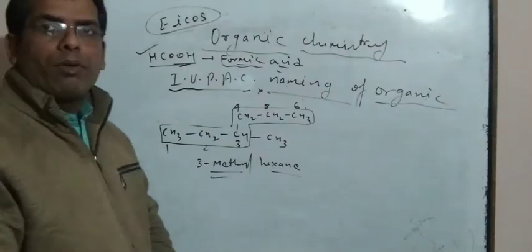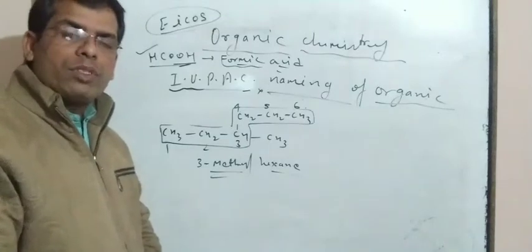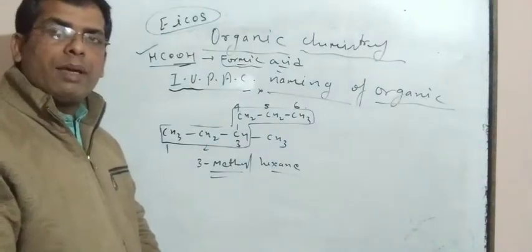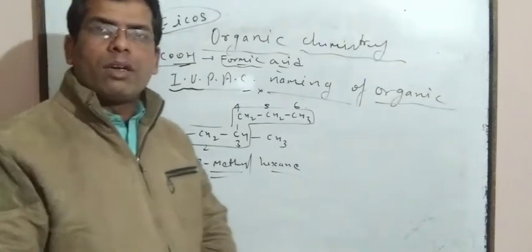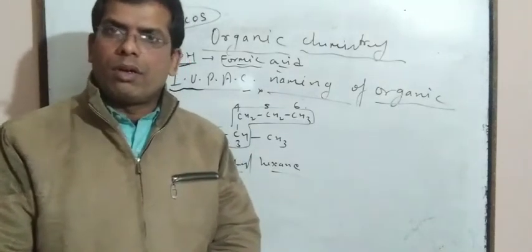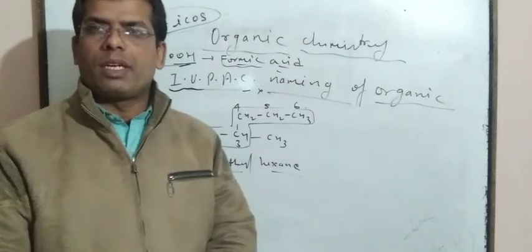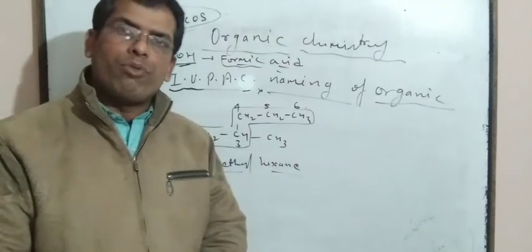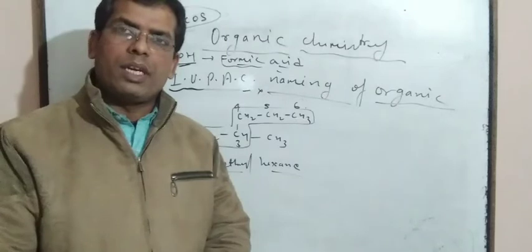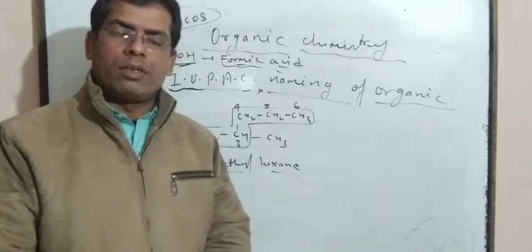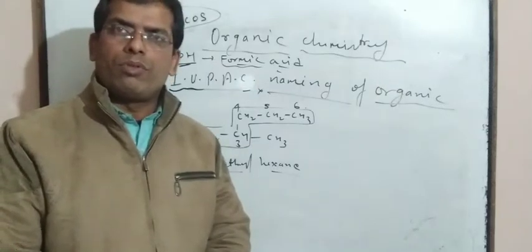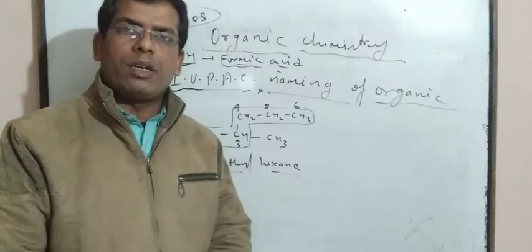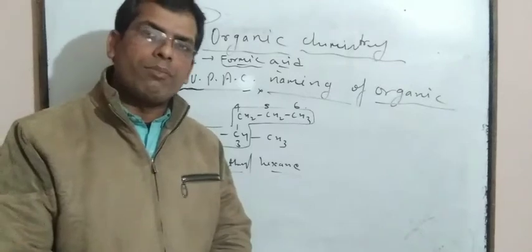If in any compound the substituents get the same locant from both sides, if in any carbon skeleton more than two substituents are present and from both sides they get the same position, then we have to use one important rule known as the lowest sum rule.